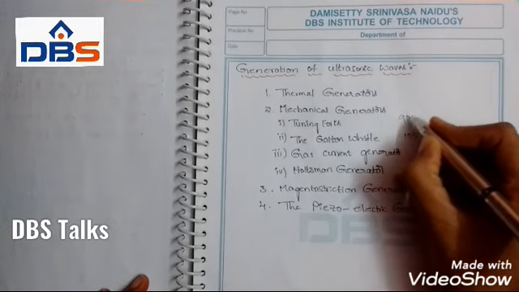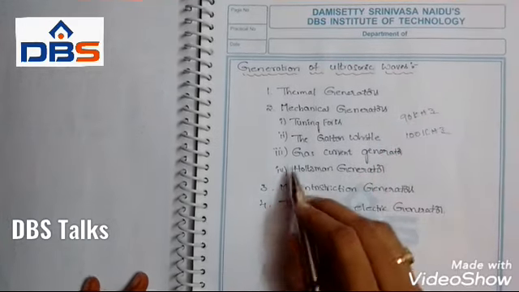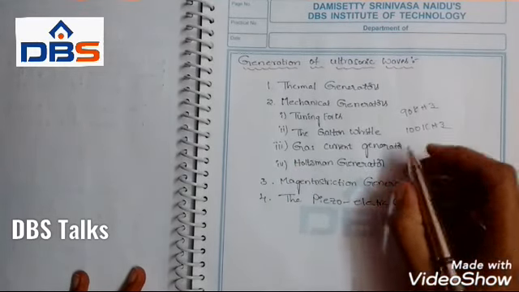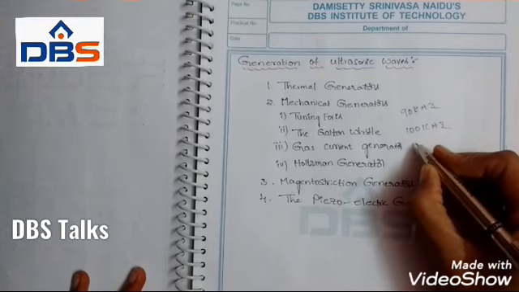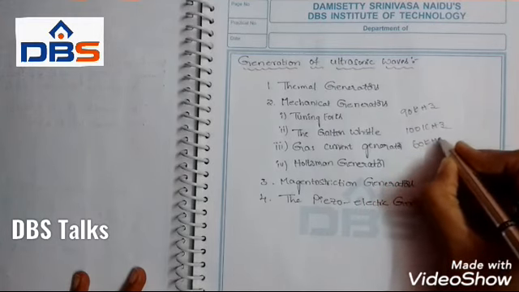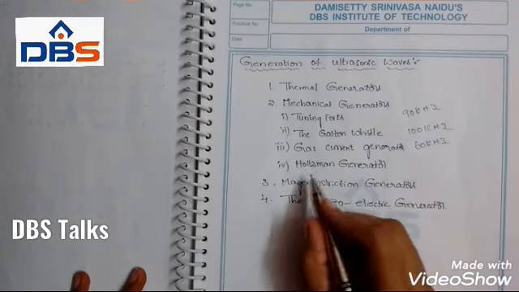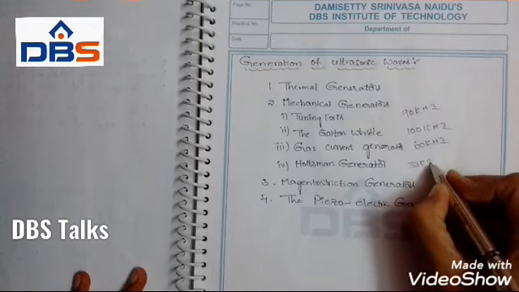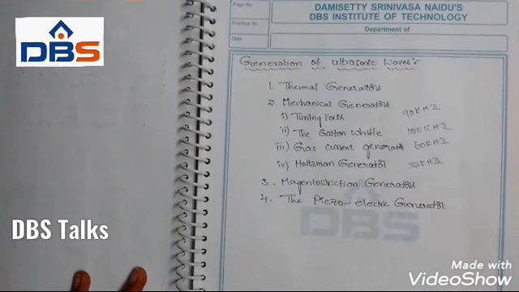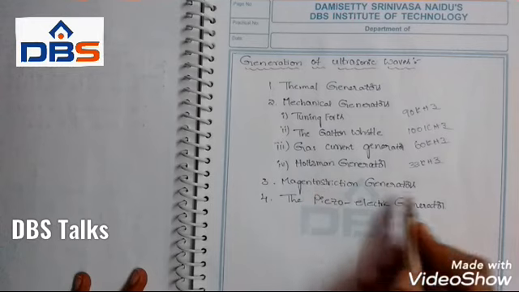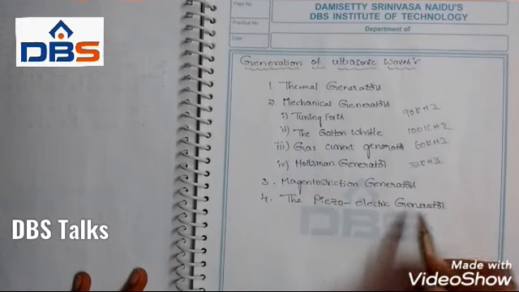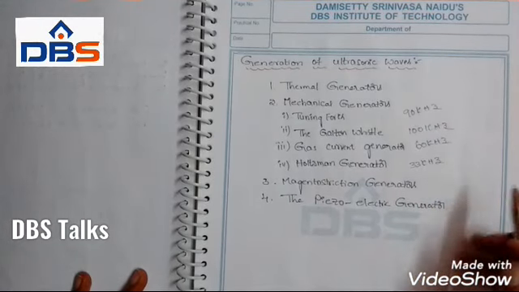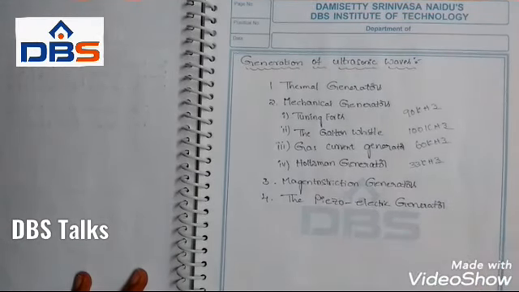So here that is 90 kHz. And next one is the gas current generator. By using this method we can generate ultrasonic waves up to a range of 60 kHz. And the last one is the Holtzmann generator. By using this method we can generate up to 33 kHz. And next are the magnetostriction generator and the piezoelectric generator. These are the 2 methods which are widely used, and I will explain these 2 methods now.